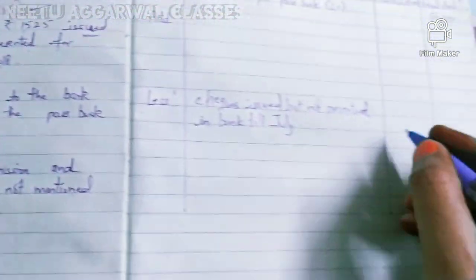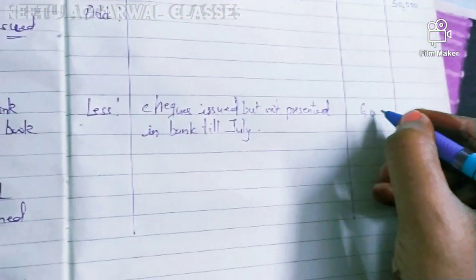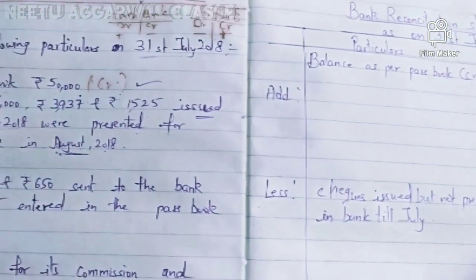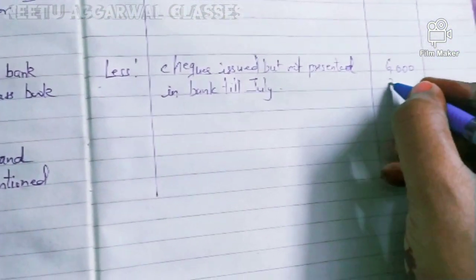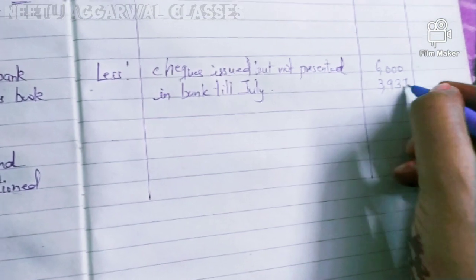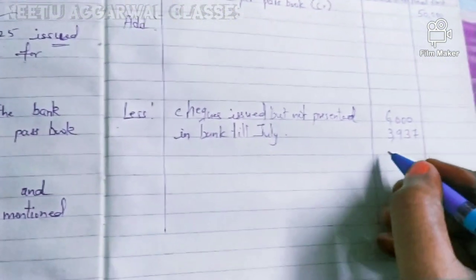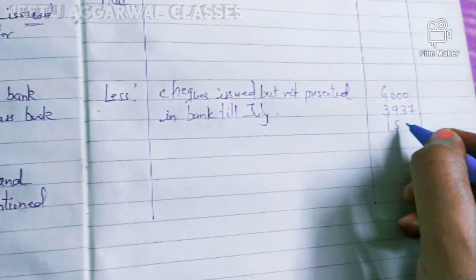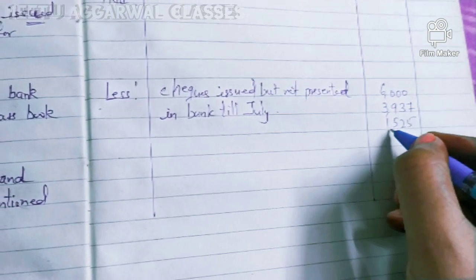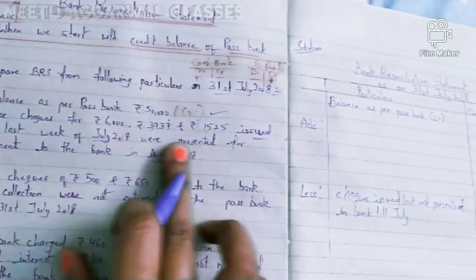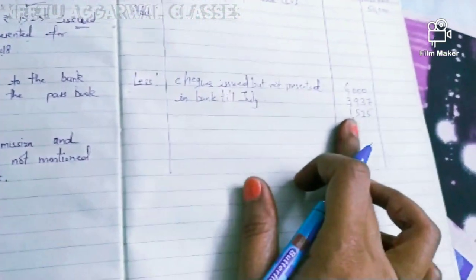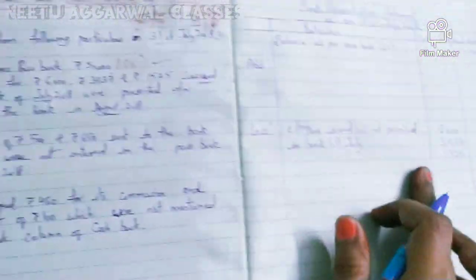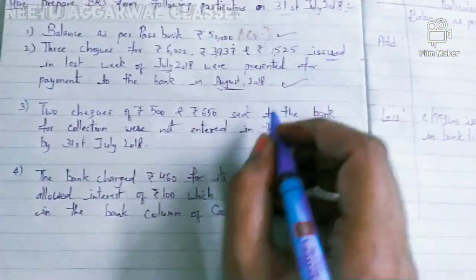This is 6,000. Next one is 3,937, and next is 1,525 rupees. Okay, so you can also add these amounts and directly write them down here.